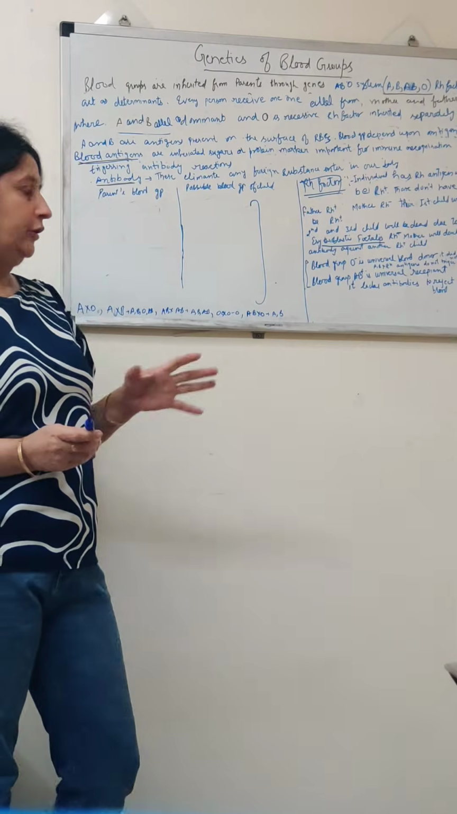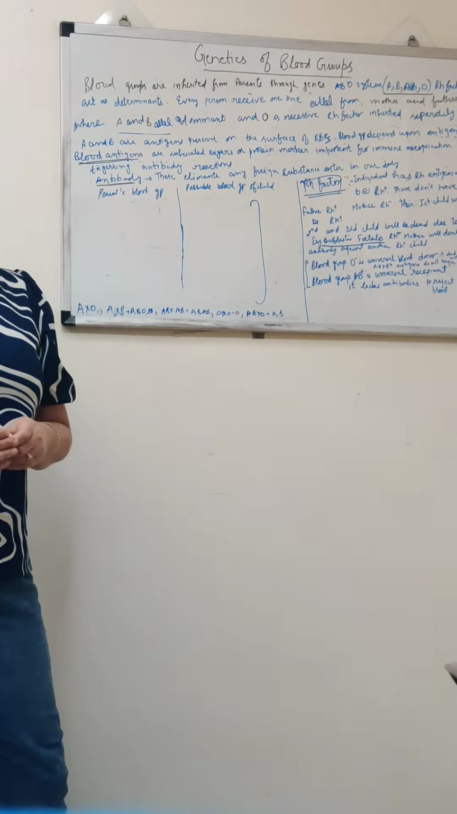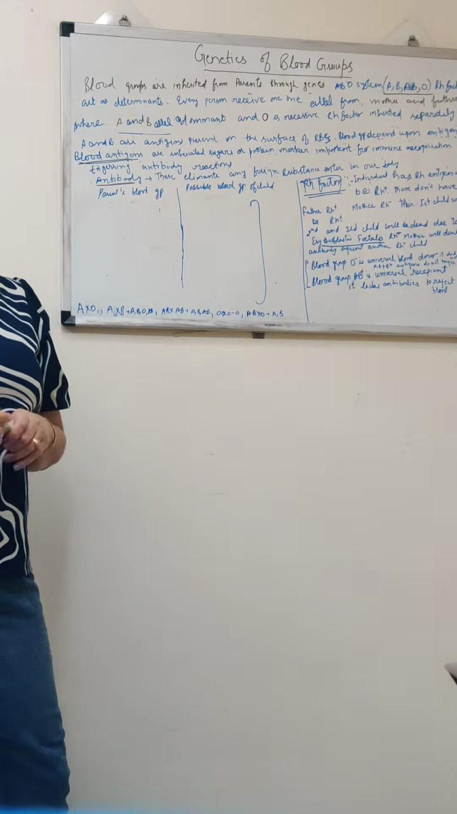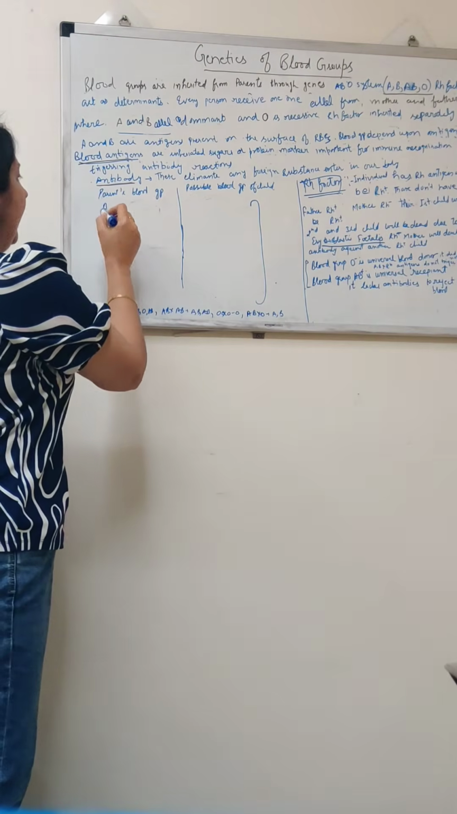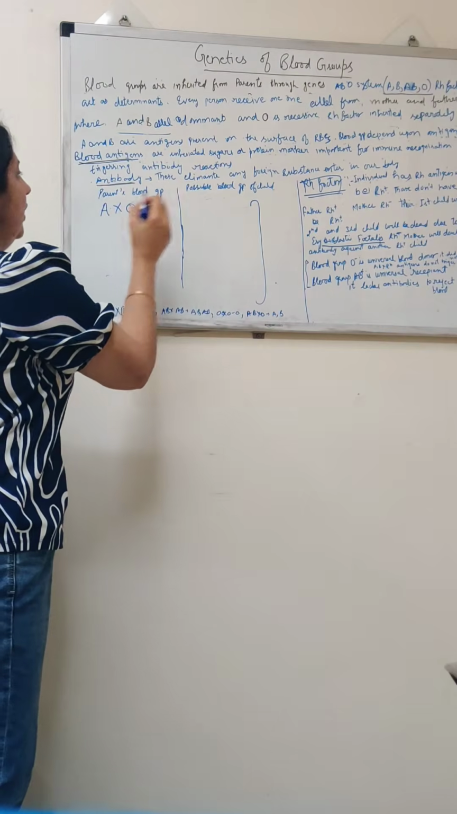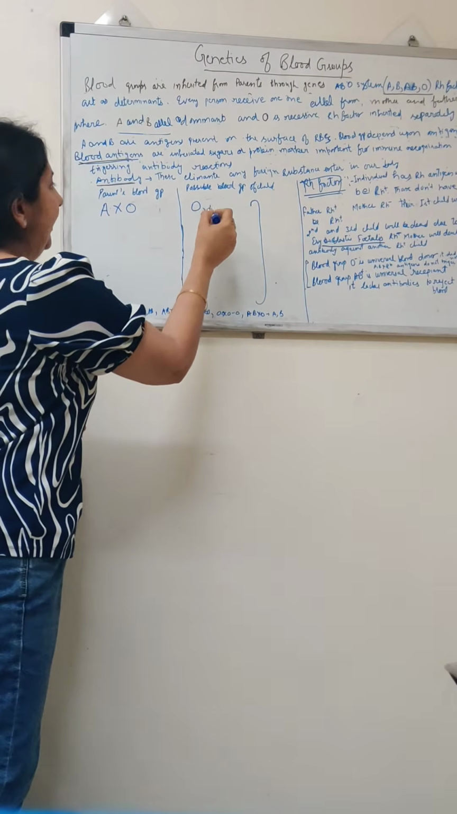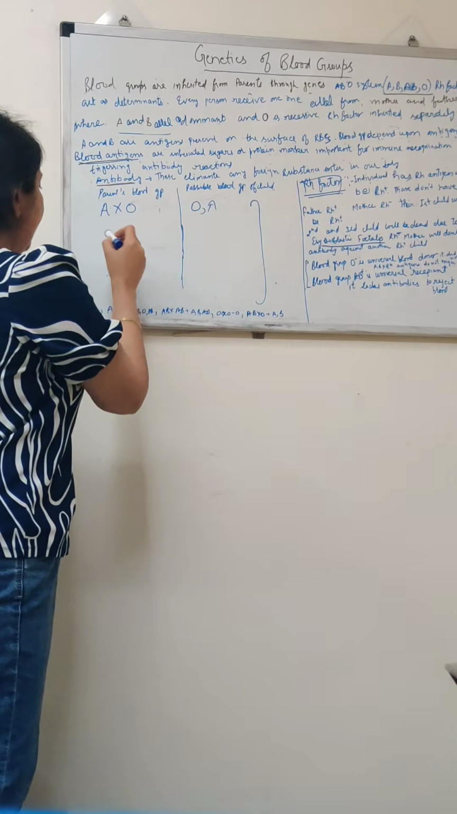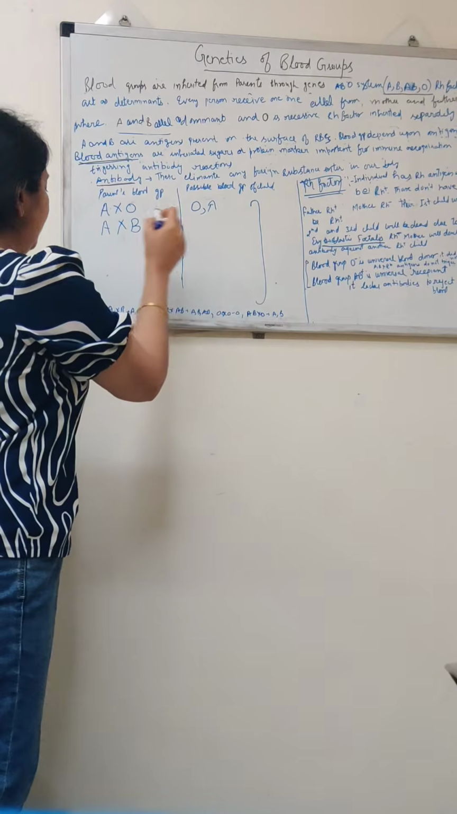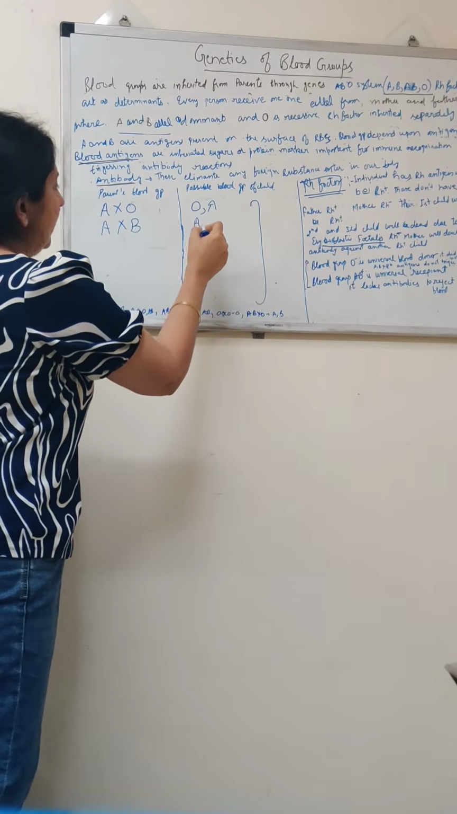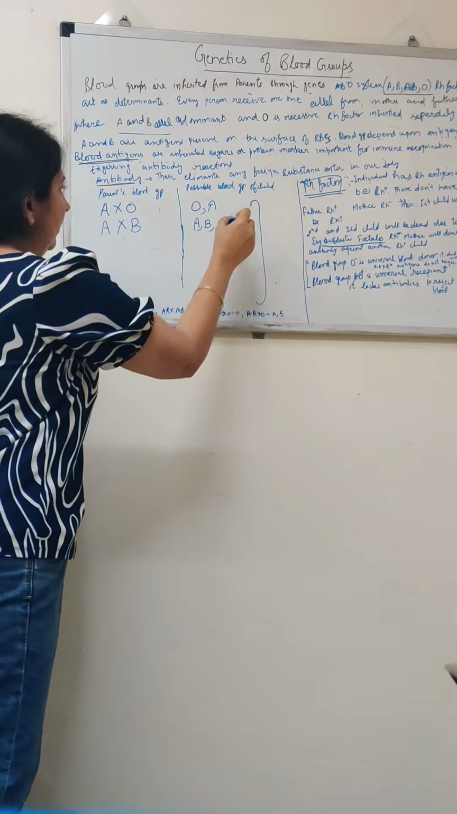Then we talk about the blood groups. There are so many combinations, so many chances, but we will take a few examples. If one parent has blood group A and the other has O, the possible blood groups of the child will be O and A. If one parent has blood group A and the other has B, the possible blood groups of the child are A, B, O, AB.